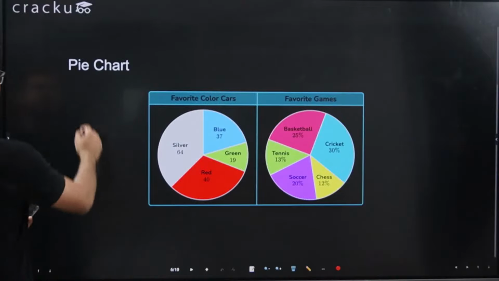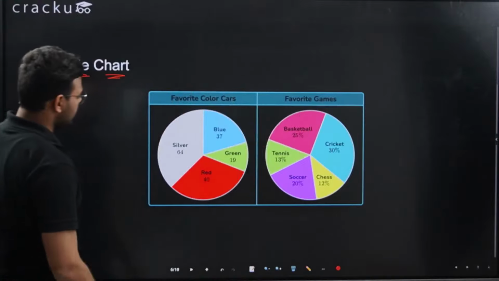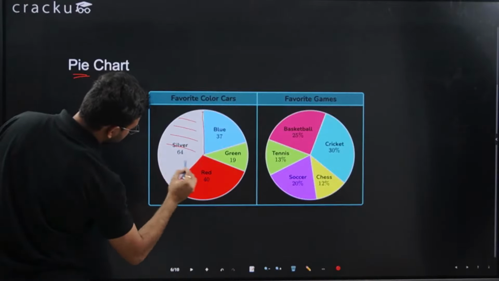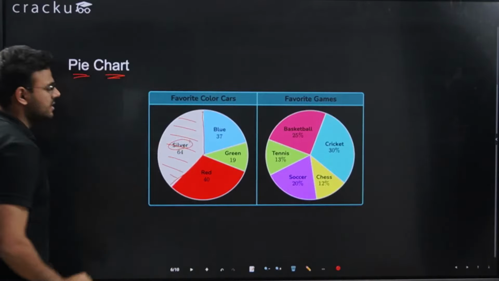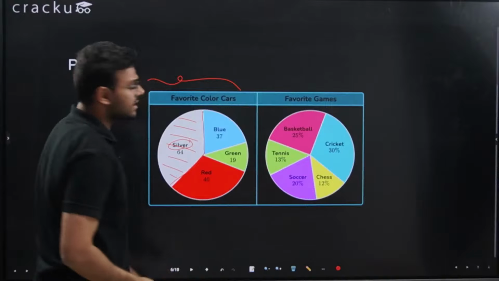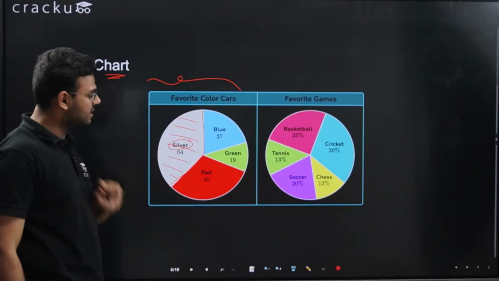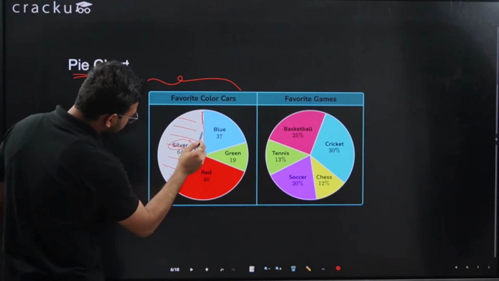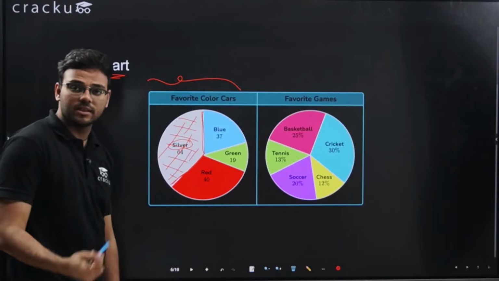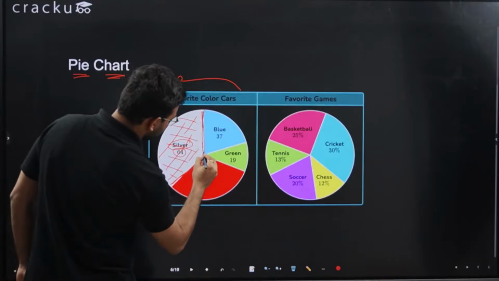Which is a pie chart. Again, a very important one. You should know how to read the pie chart, and it's very easy. This area represents silver. This is a pie chart showing the favorite color of cars, and it has certain parameters on it. Let's say silver cars are liked by 64 people. So this particular area represents 64 cars, and the silver cars are liked by 64 people. Now let's say this area, this one.